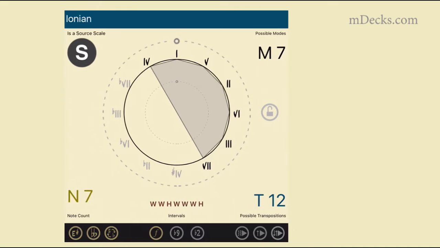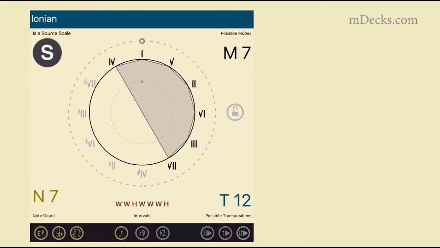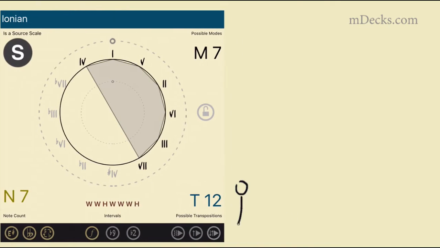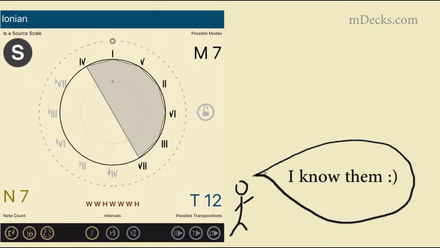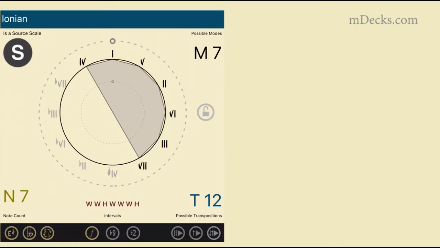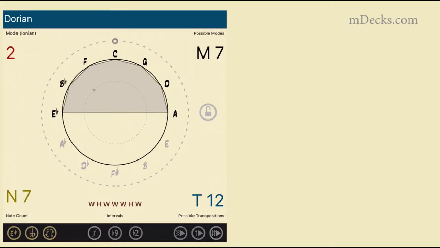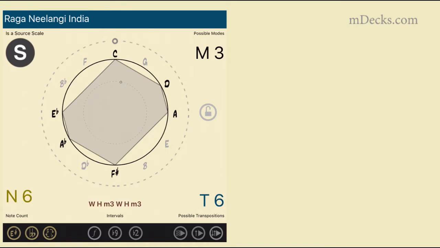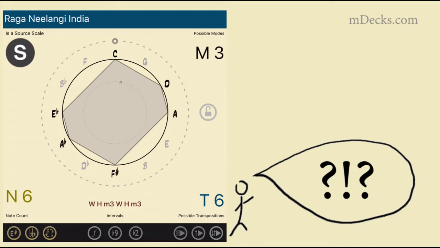If you study a bit of harmony, you've probably heard of the chords over each degree of a scale. It goes like this. In major, 1 is major, 2 is minor, 3 is minor, 4 is major, and so on. But what about in Dorian, or Mixo, or in the Raga Nilangi Indian M3 scale? Is it possible to find all the chords of any degrees in any scale we want?